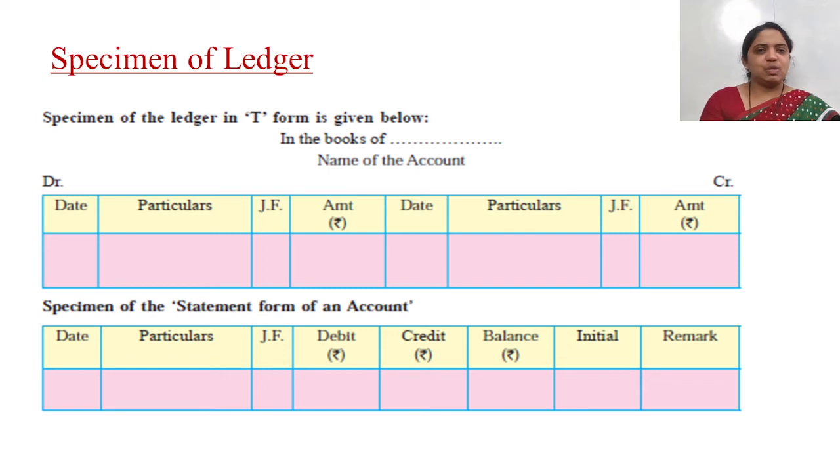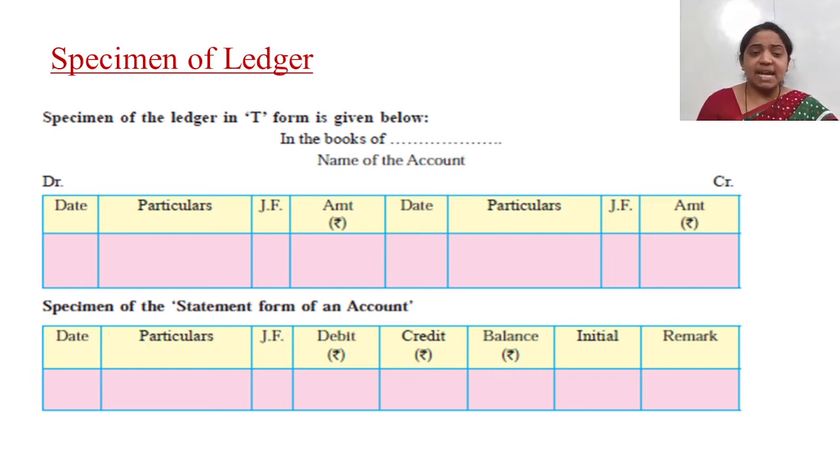First, of course, the title is very important. You will write a title, in the books of, whosoever the firm is. Then you will write the name of the account over here. Any account name which you want to open related to an asset account, liability account, incomes, expenses, etc. So the name of the account will be written over here. Example, if you want to open a cash account, you will write cash account over there. Then you will open it.